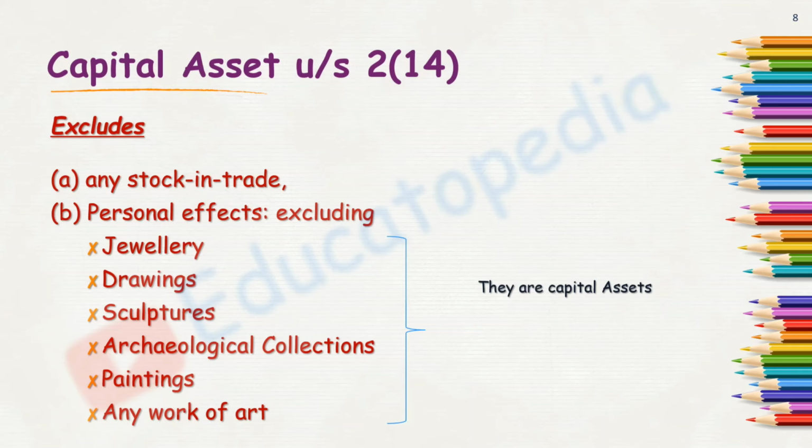I repeat, we are seeing here the exclusion part of the capital assets. So personal effects are excluded from the capital asset, but out of all those personal effects, we are not going to include these items. The 6 main exclusions from personal effects amount to capital asset as per section 2 subsection 40. Further, let's go on to further exclusions.